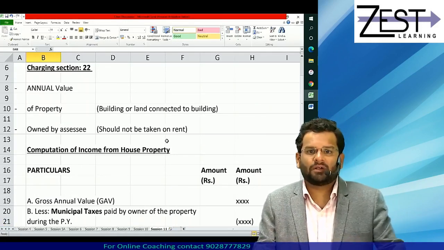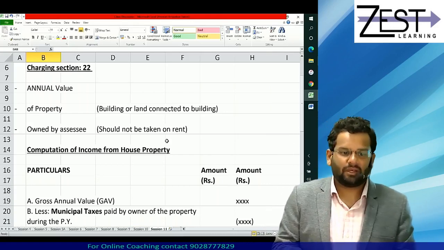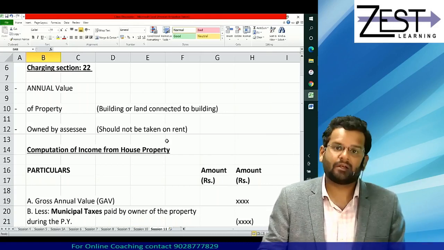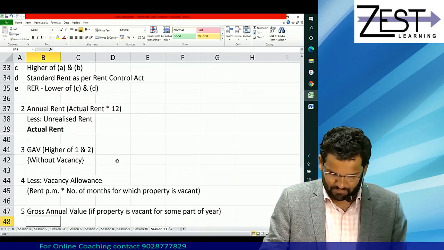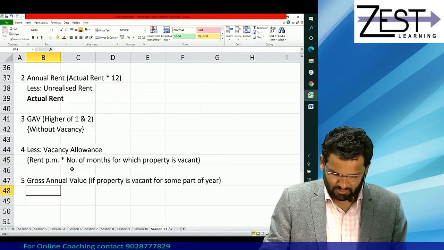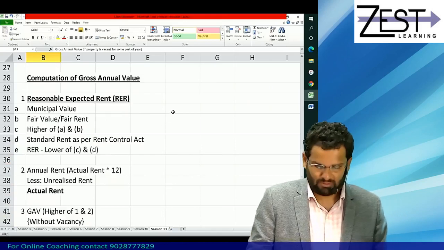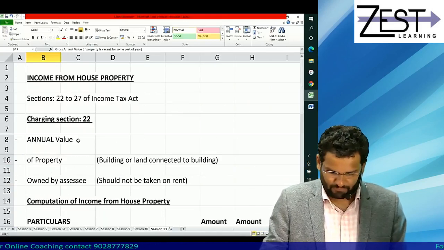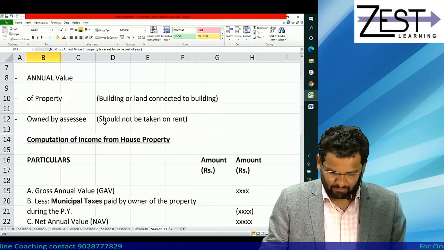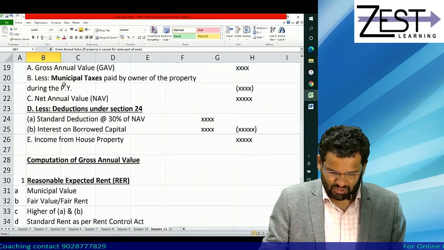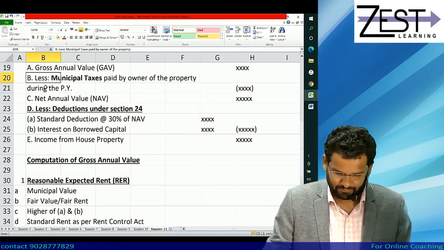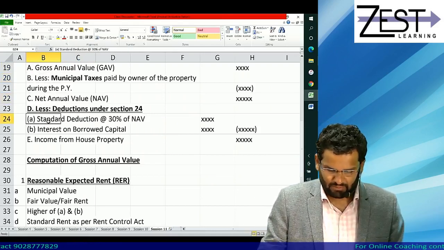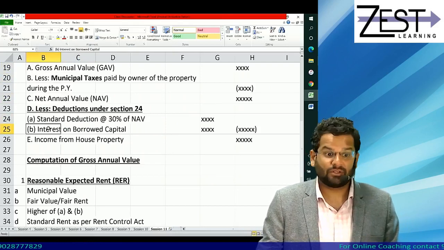Clear? So whatever 10, 12 sums we do, each and every point will of course be dealt with. Is it okay till this point? How to calculate gross annual value? Correct. So once you get GAV, you can subtract municipal taxes actually paid. You will get NAV. You can subtract standard deduction.